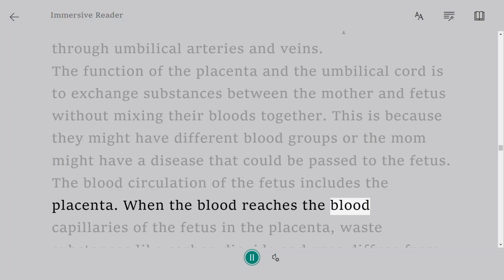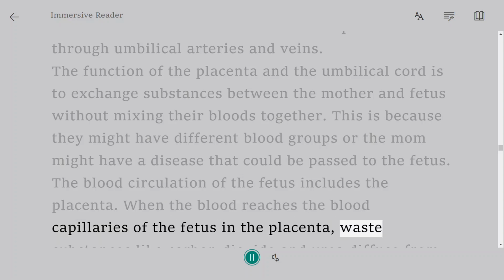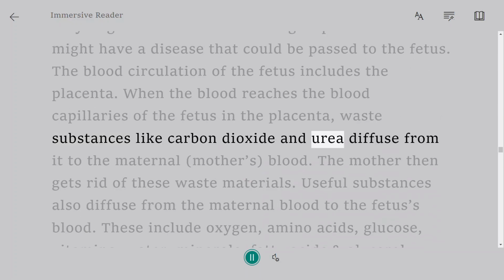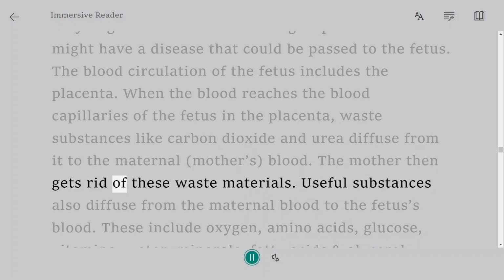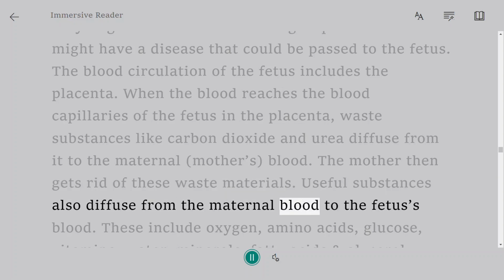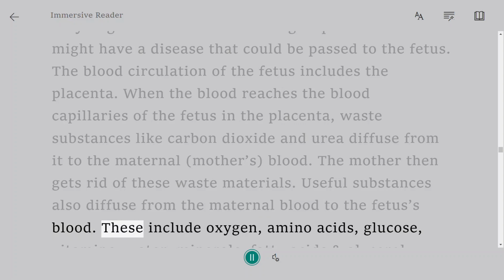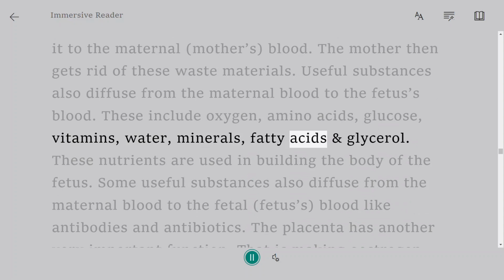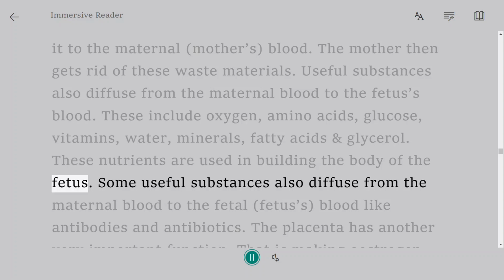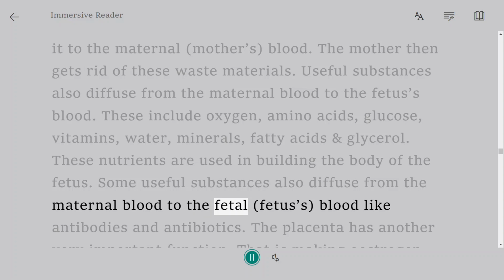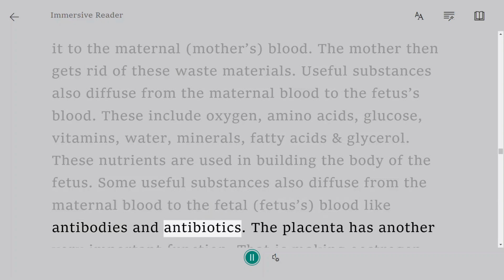When the blood reaches the blood capillaries of the fetus in the placenta, waste substances like carbon dioxide and urea diffuse from it to the maternal, mother's, blood. The mother then gets rid of these waste materials. Useful substances also diffuse from the maternal blood to the fetus's blood. These include oxygen, amino acids, glucose, vitamins, water, minerals, fatty acids, and glycerol. These nutrients are used in building the body of the fetus. Some useful substances also diffuse from the maternal blood to the fetus's blood, like antibodies and antibiotics.